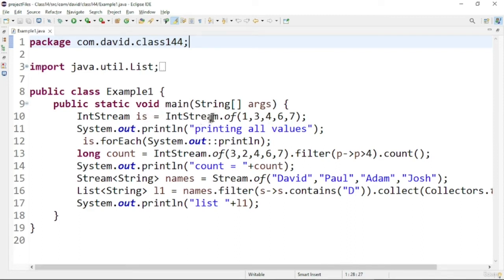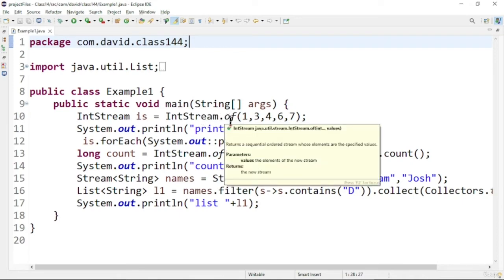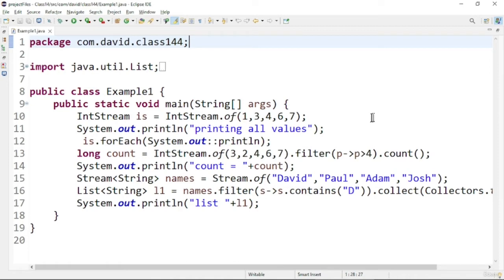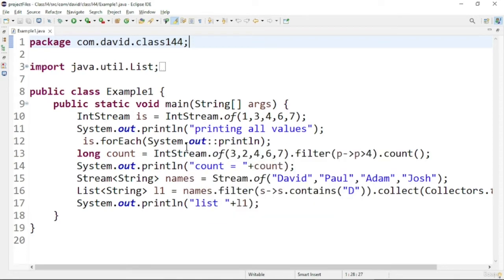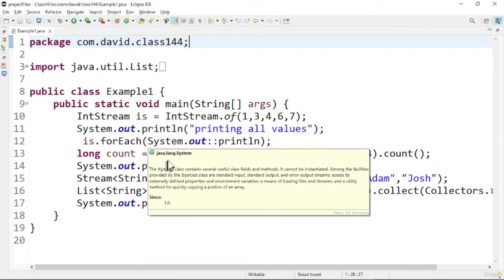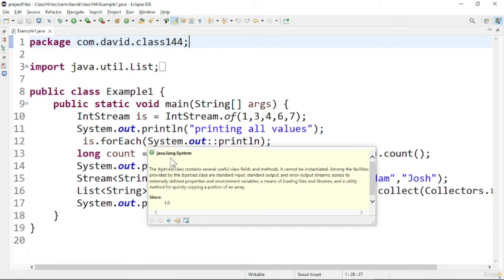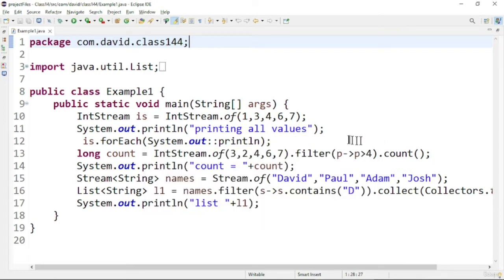I am declaring the IntStream and supplying the of method to initialize the values, and after that I am printing the values using the forEach method present in the Streams API. After that I am using the count method to store the count of the stream. Before that I am filtering it, so like that we can get the count of how many elements satisfy a particular filter condition.